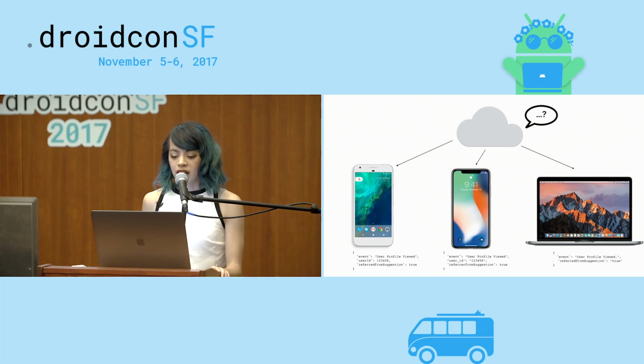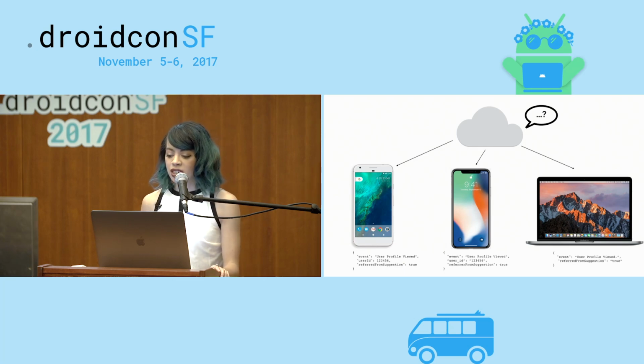If you look at what the iOS team implemented, the event name is right. But now the field user ID is kind of different. It's now a string instead of a long. And instead of referred from suggestion, it says referrer from suggestion, which is not right.